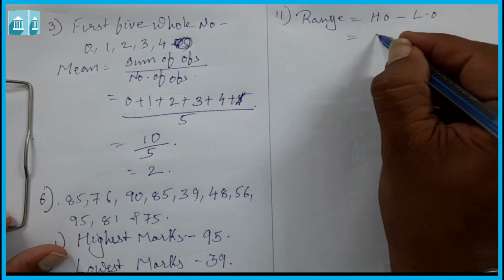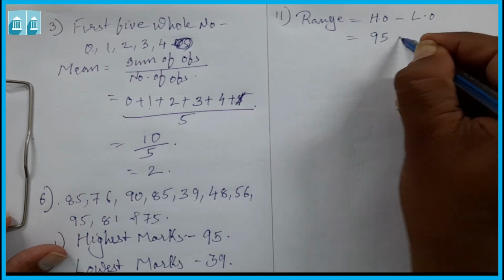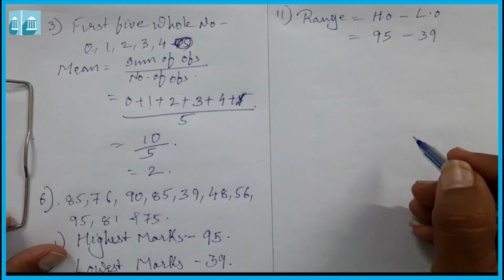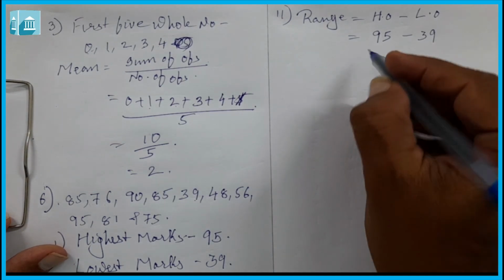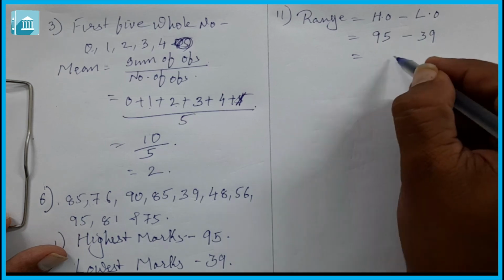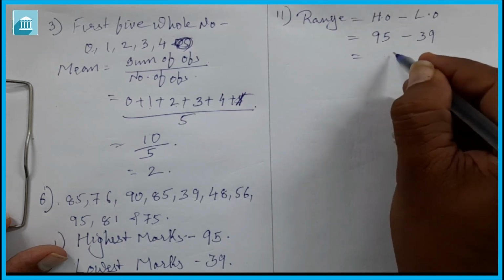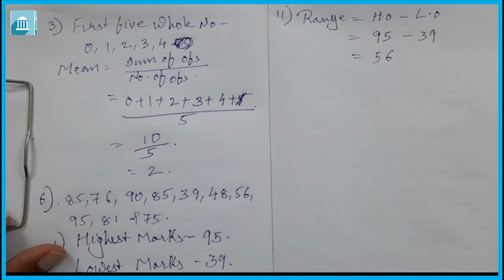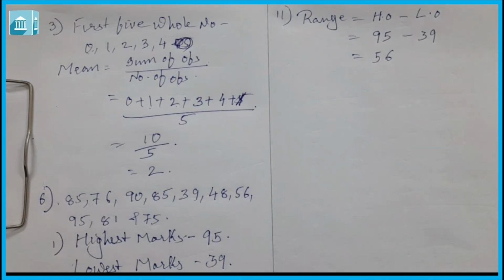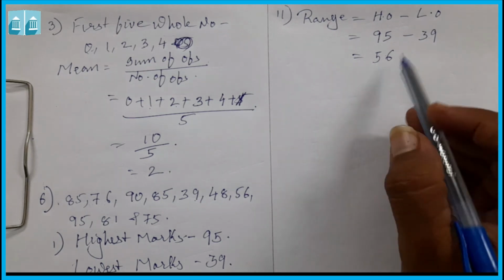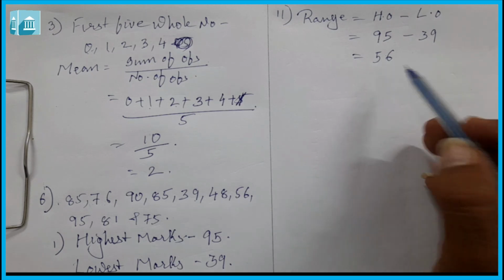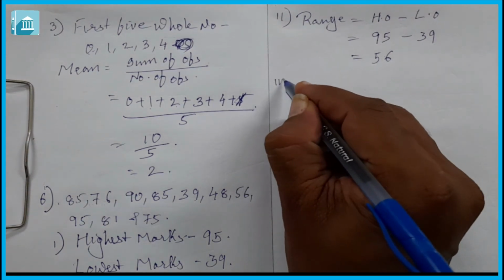The highest observation is 95 and the lowest observation is 39. So the range is 95 minus 39, which is equal to 56. Now let us see the third one.